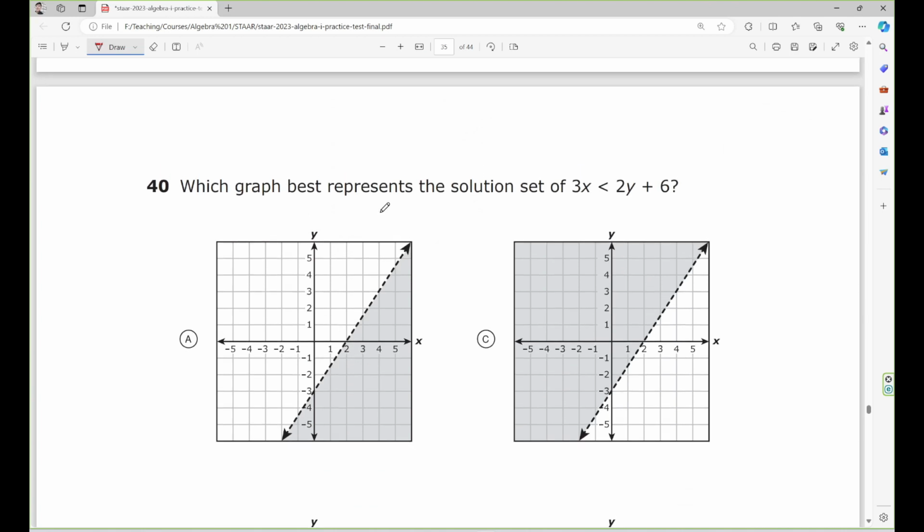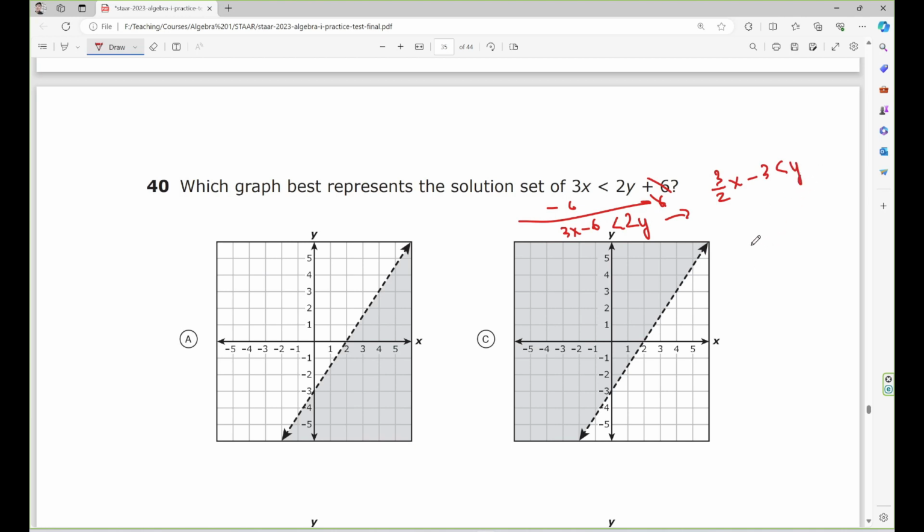Number 40. Which graph best represents the solution of this one? Alright, convert it to slope-intercept form. So basically, I need to subtract 6 both sides. So I have 3s minus 6 less than 2y. Right, this and this cancel out. So I divide both sides by 2. So I have 3 over 2 s minus 6 divided by 2, which is 3, less than y.